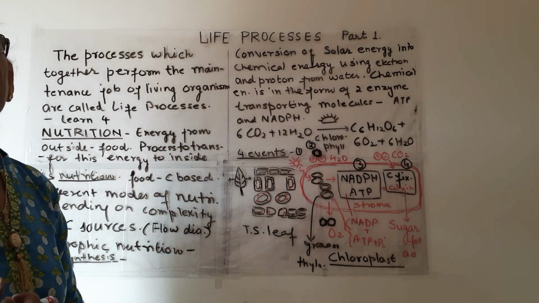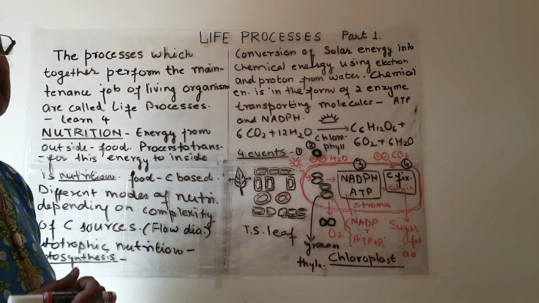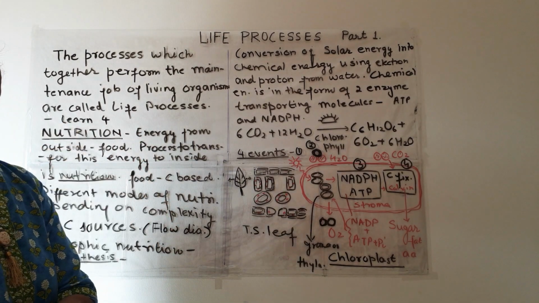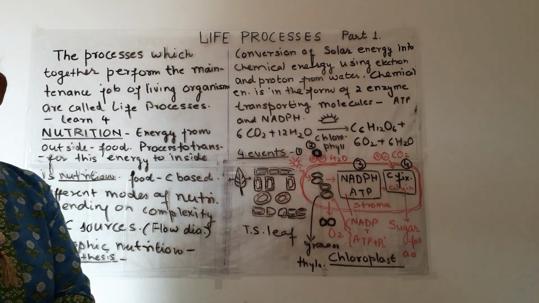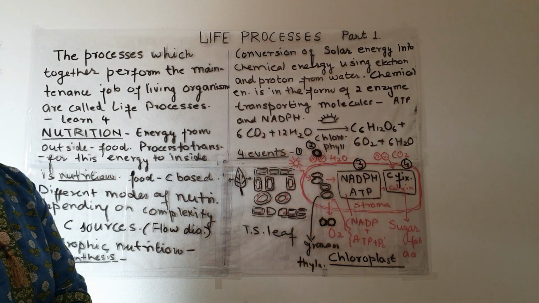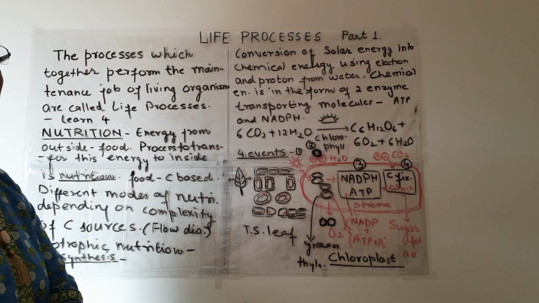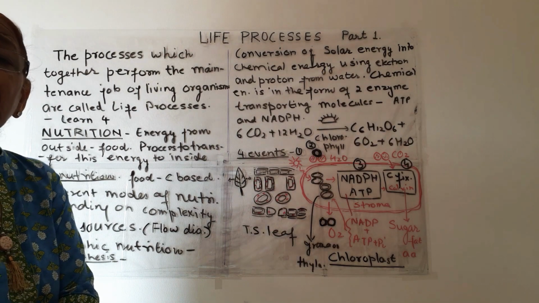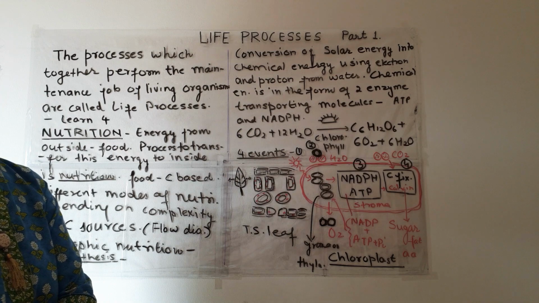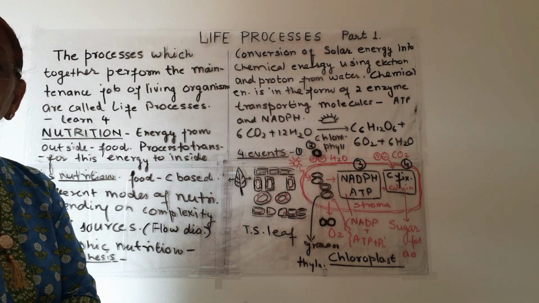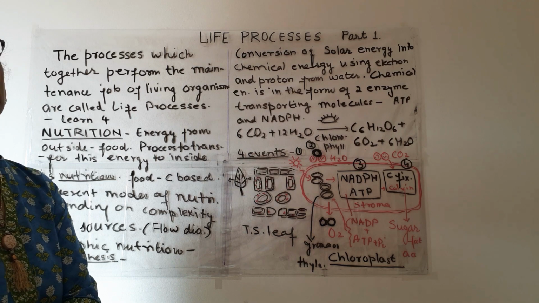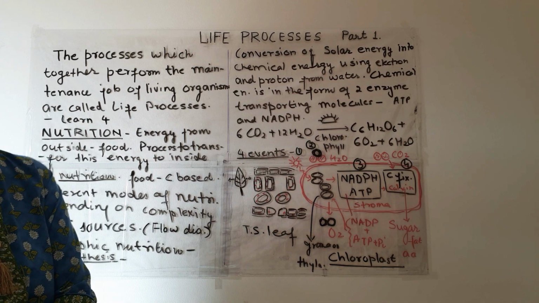We all know that mostly all matter is made up of carbon atoms. So most of the food is carbon based. Depending upon the complexity of the carbon atom, food may be of many types. There may be inorganic food, raw material, or there may be organic.